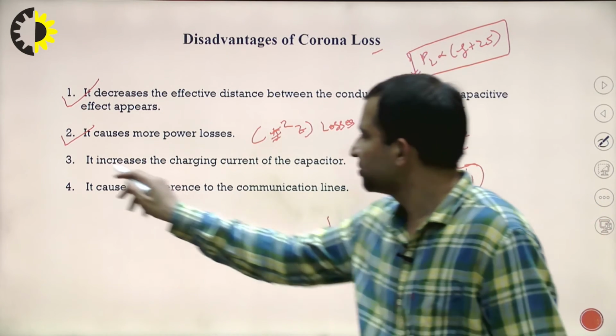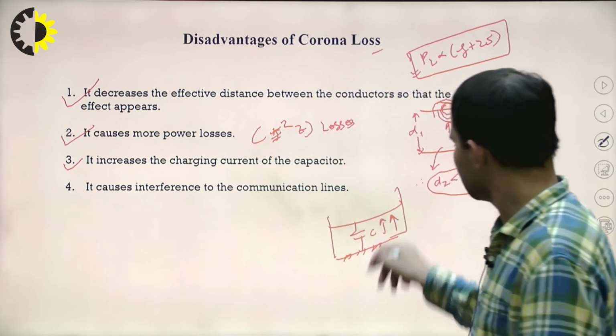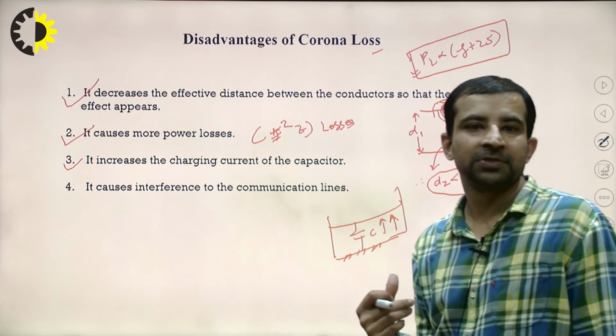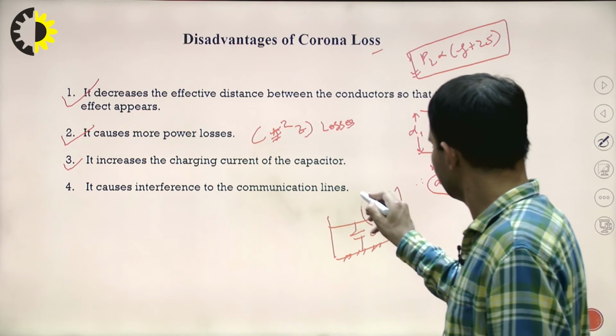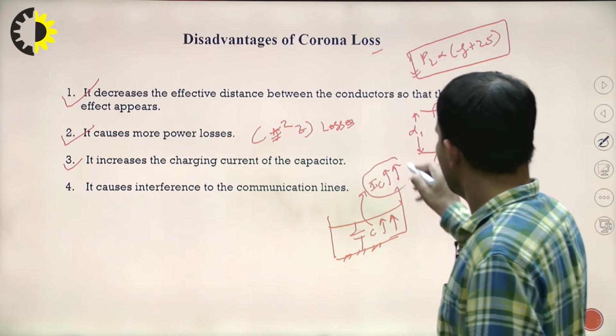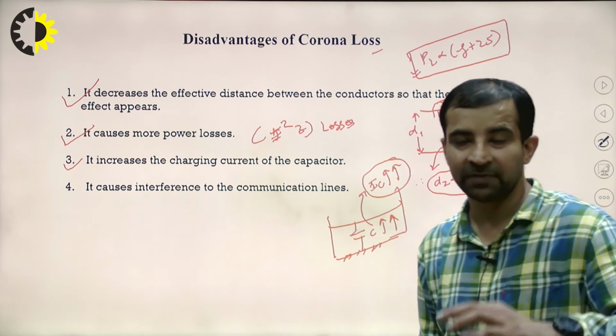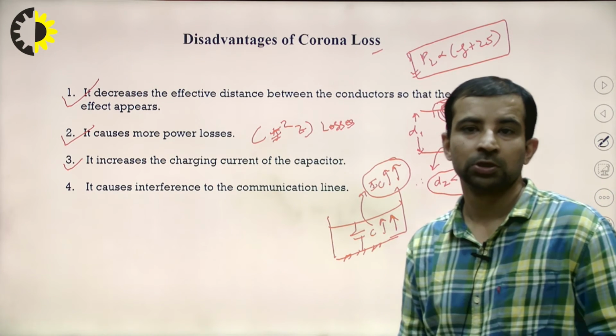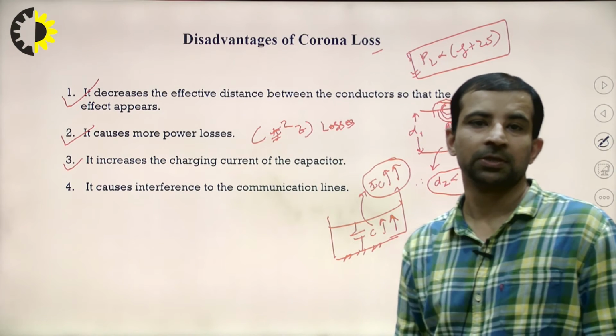It increases the charging current of the capacitor. That is clear from this: the charging current of the capacitor, Ic, is increased. And why is it increased? Because the effective distance between the conductor and the ground is reduced. So the capacitive effect is more in this case due to corona.